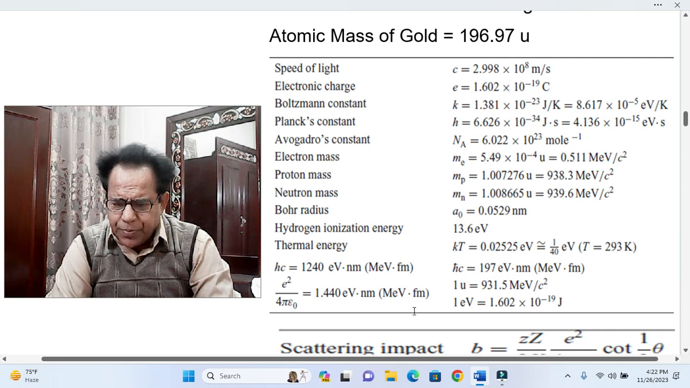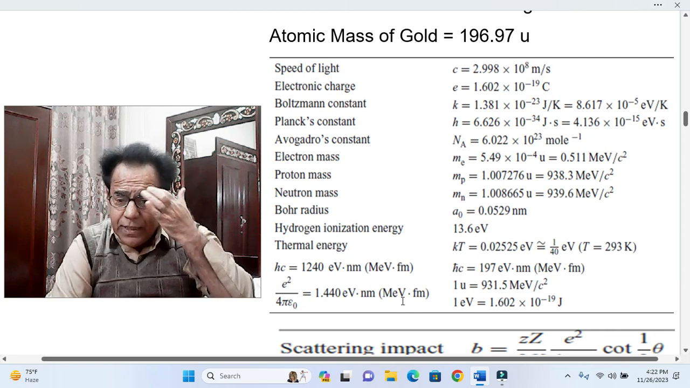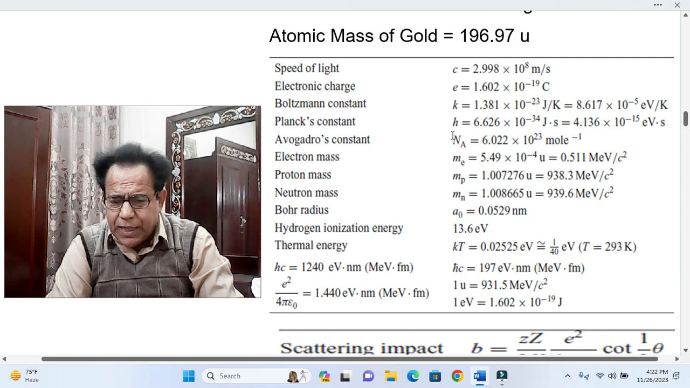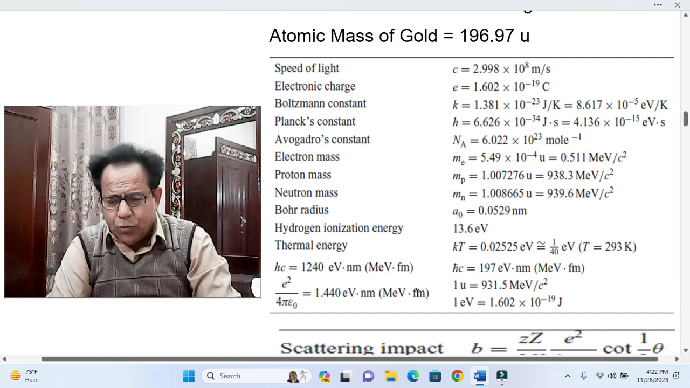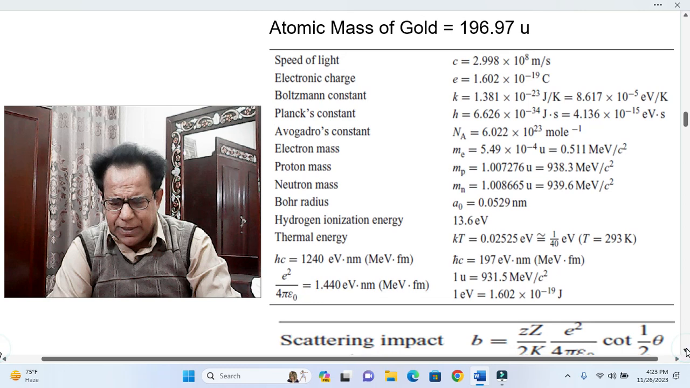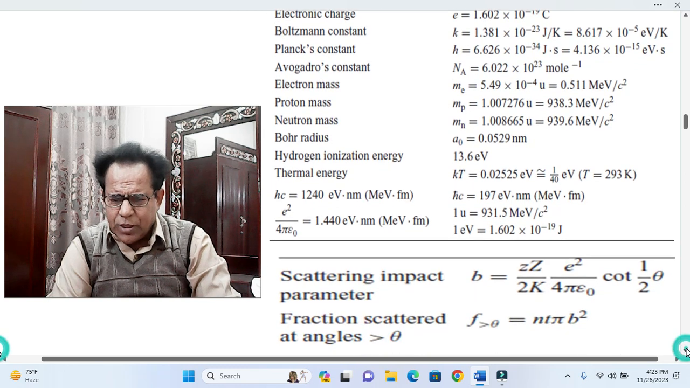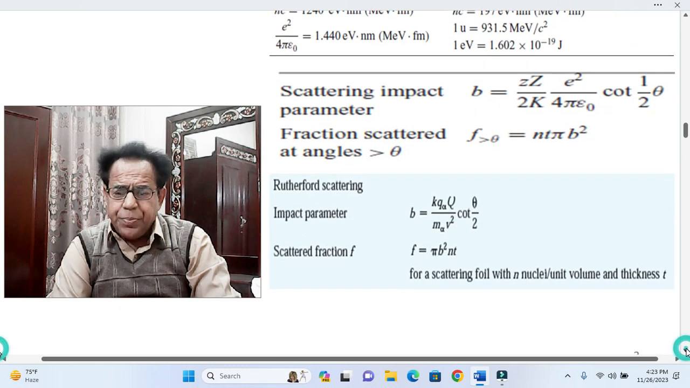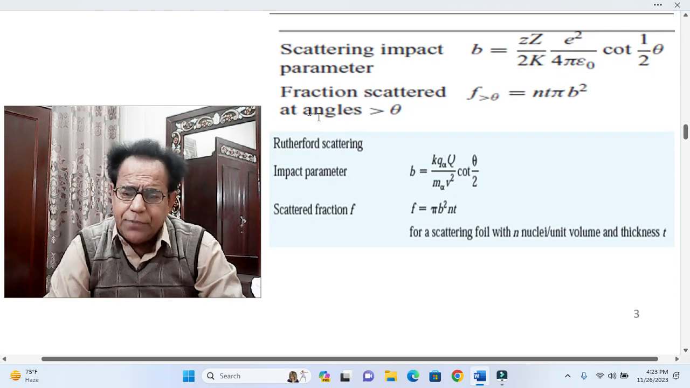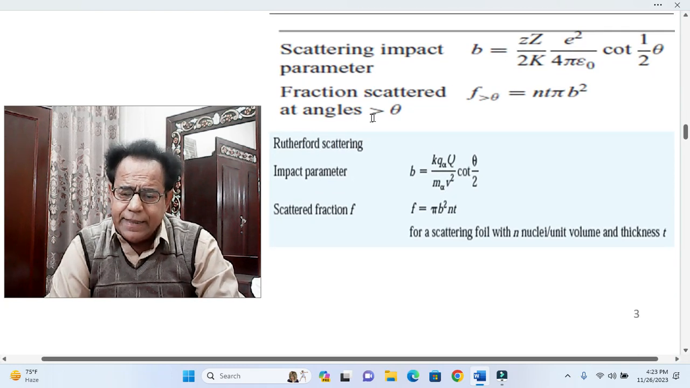Anyhow, we do not need to put the value of e or epsilon naught here. The direct value of e square over 4 pi epsilon naught is given as 1.440 electron volt into nanometer or million electron volt into femtometer. Okay, moreover, the value of epsilon naught is also given, but perhaps in this table it is not. For that purpose, we need some other table.